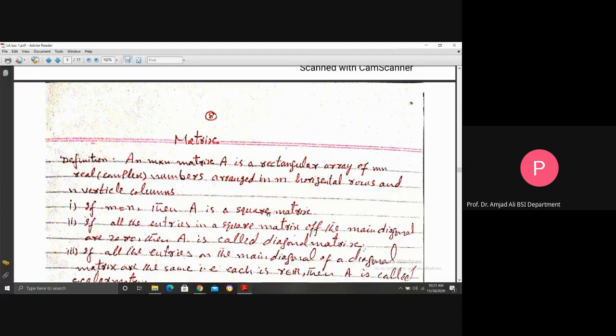Now, here the second topic is the matrix. The definition here in the book is something you studied from grades 9, 10 up to the university level. The definition for a matrix is: an m by n matrix A is a rectangular array of m real or complex numbers arranged in m horizontal rows and n vertical columns.